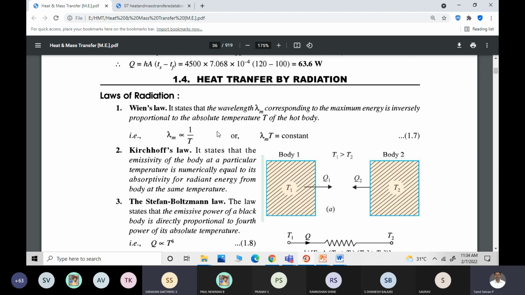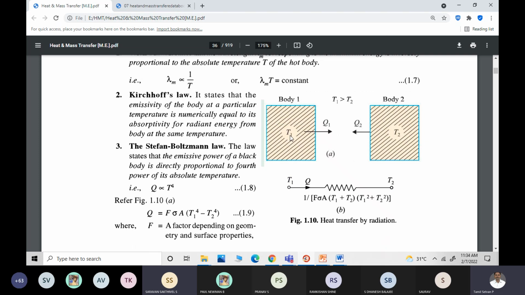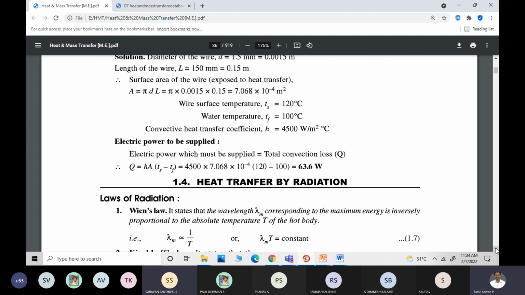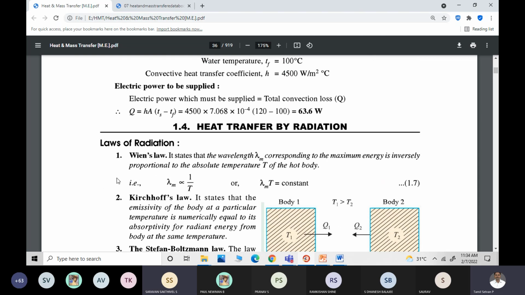Similarly, when you talk about radiation, I have told you the Stefan Boltzmann law. You have Kirchhoff's law, you have Wien's law, which states that lambda max T is equal to a constant, or the wavelength is inversely proportional to the absolute temperature. The absolute temperature should be substituted in Kelvin.